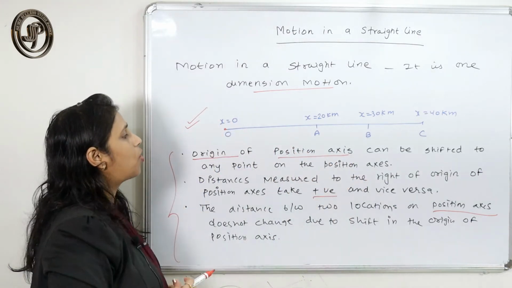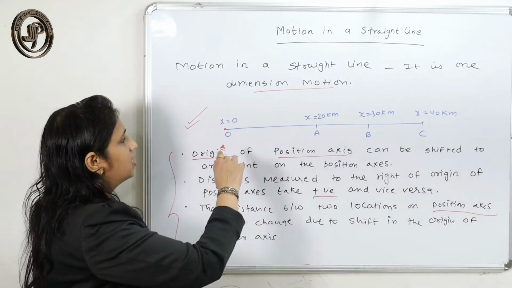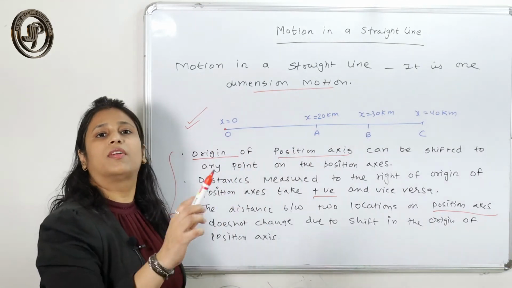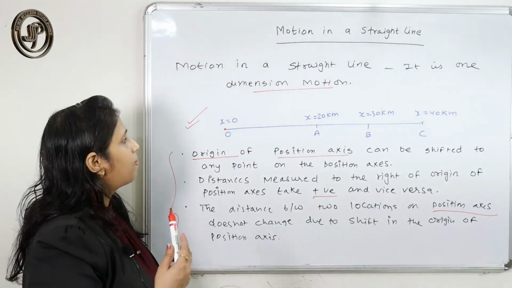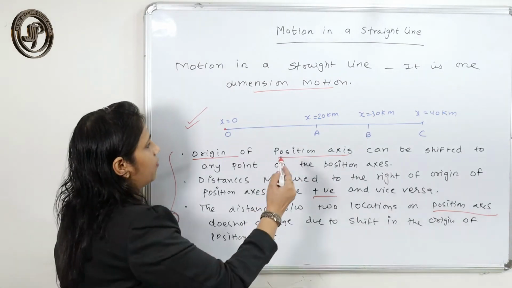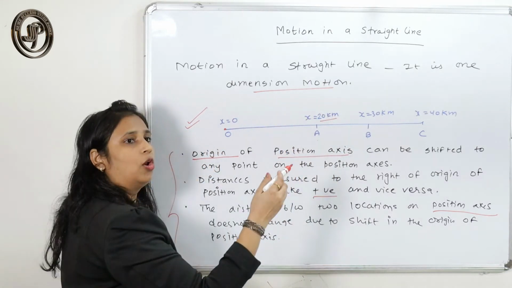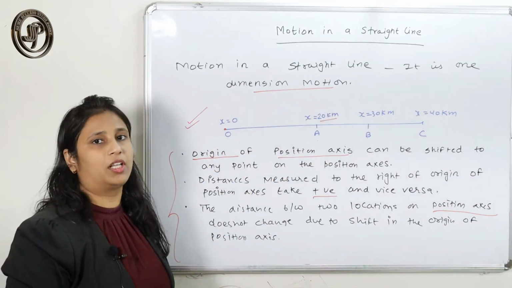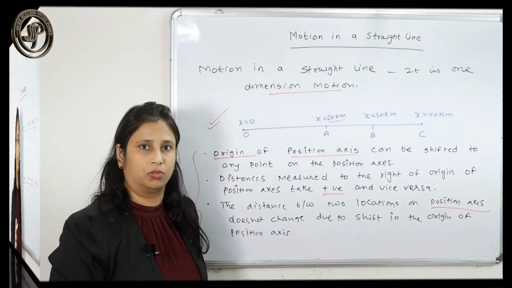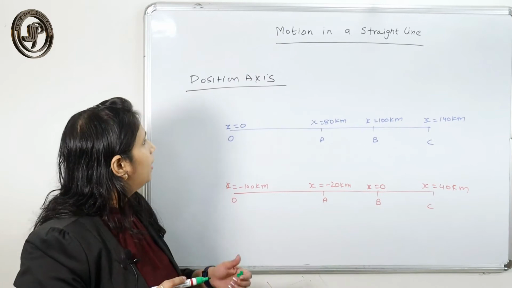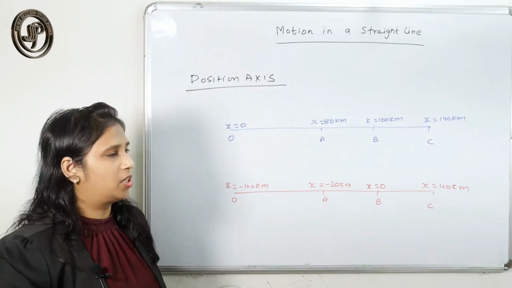What I have drawn is the position axis, which describes the position. In the same way I can draw the time axis, which describes the time of the object, that at what time the object covered 20 kilometer, at what time the object has covered 30 kilometer, this way. So that is true for the time axis also. Let me take an example to explain the position axis.